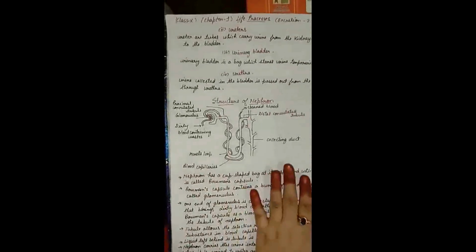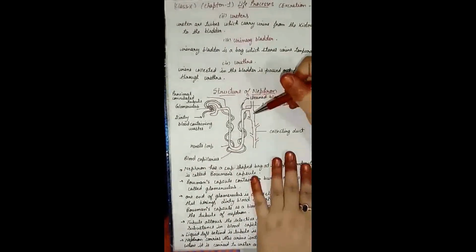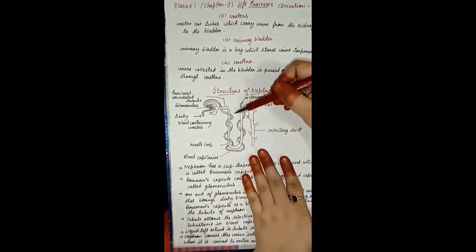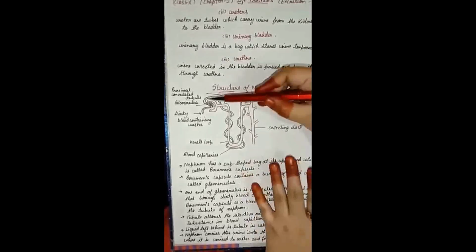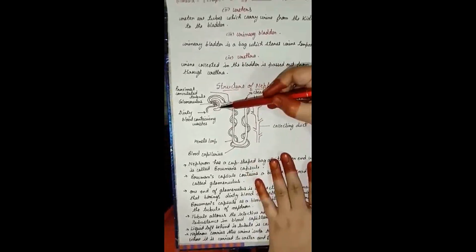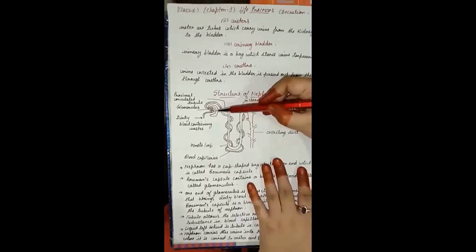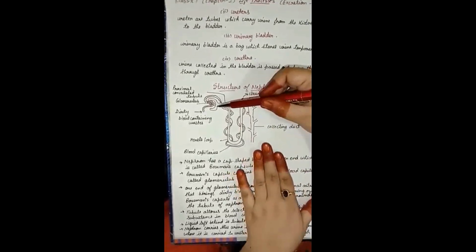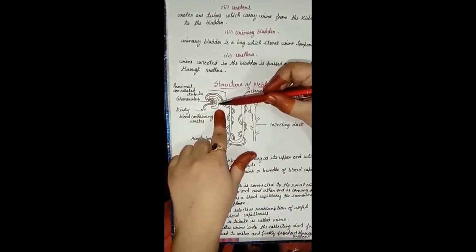Now in the previous class I told you that the kidney is made up of a number of functional units. We call them nephrons. So this is the structure of the nephron. The first part of the nephron has this cup-like structure. This cup-like structure is called the Bowman's capsule. Understood?